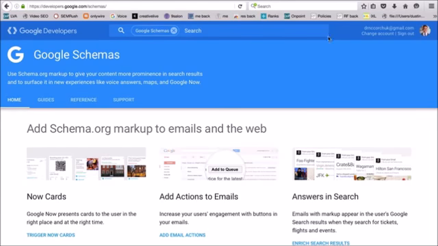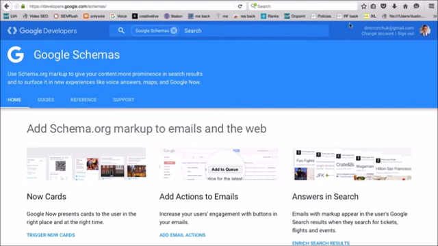I've actually already implemented it, because the point of this video is not to show you how to do schema, it's just to say you need schema markup on your website. And you need to find somebody that knows how to do it, or learn how to do it on your own. You can go to schema.org and learn more about it, and also learn how to implement it on your website if you're technical and want to do it by yourself. But I've already done this on Ernesto's website, California Ultra Vista.